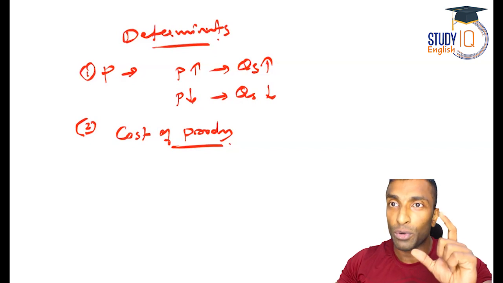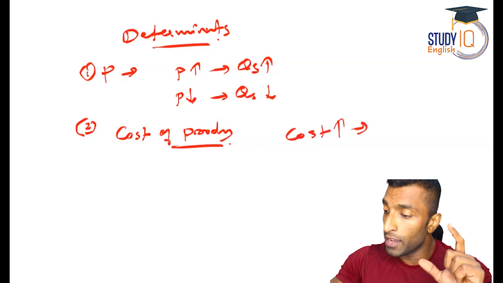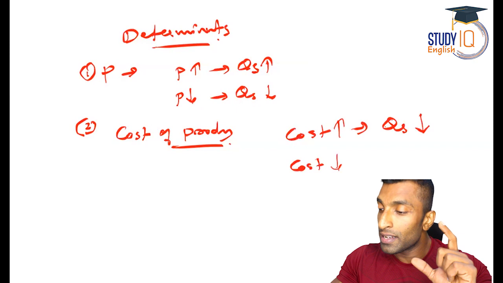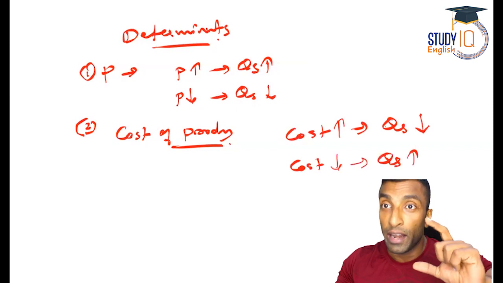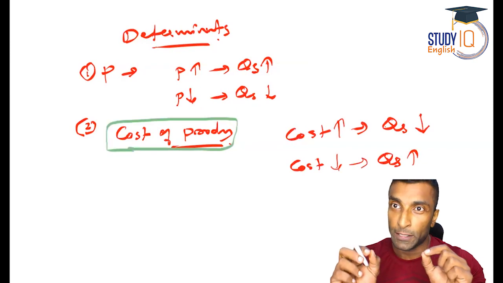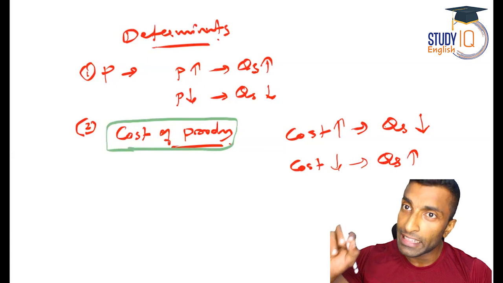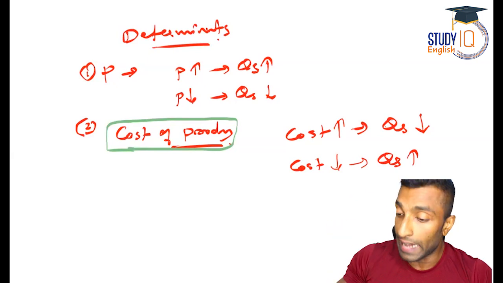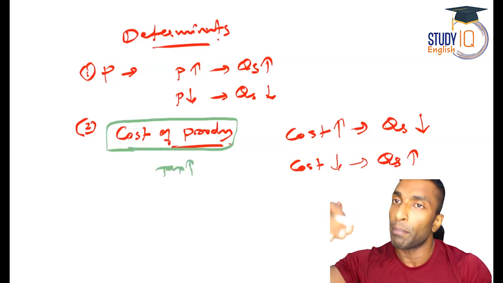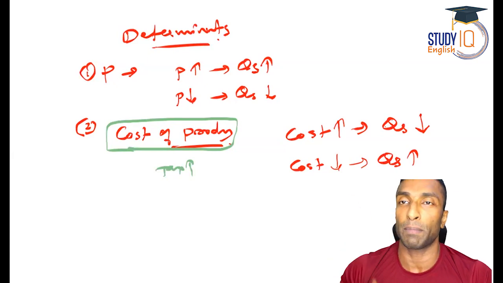Now, I'm just giving you cost of production. If cost increases, what will happen? Quantity supplied will come down. What if this cost is reduced? You will increase the supply. I've just generalized it by saying the cost of production. Guys, if you're getting a question asking anything related to cost, suppose tax increases, what will happen? Tax increase means the company's burden is increasing, cost of production is increasing. They will reduce the supply.